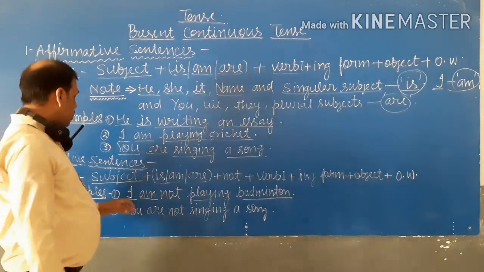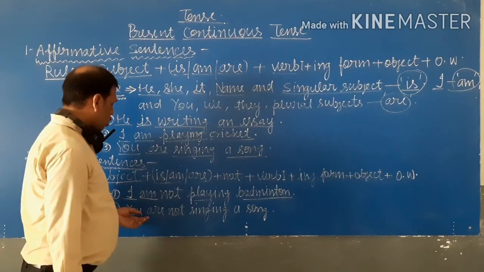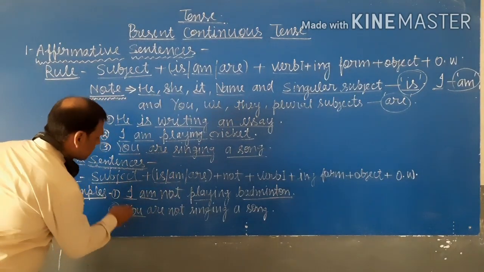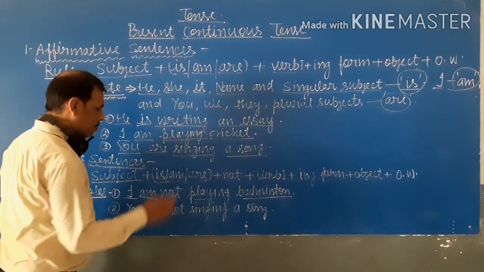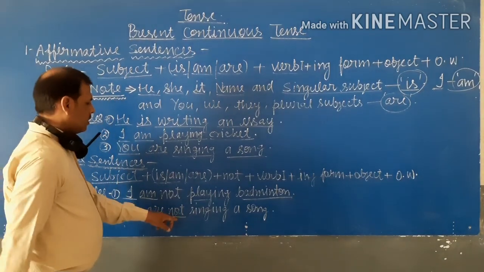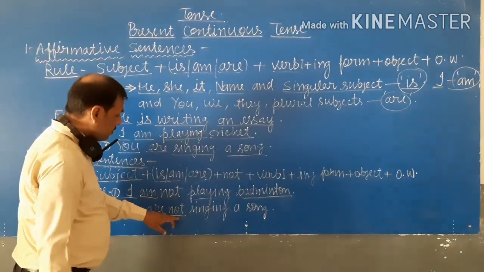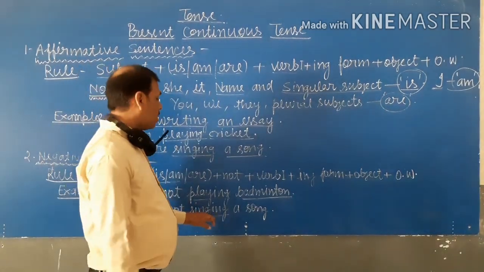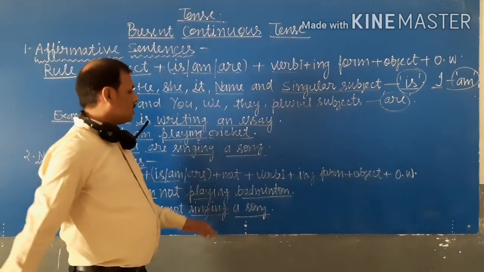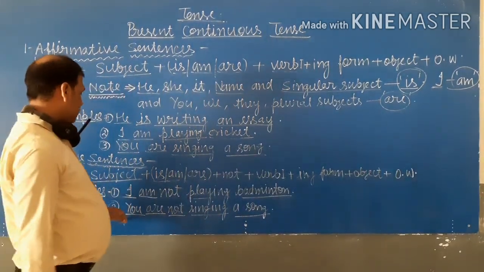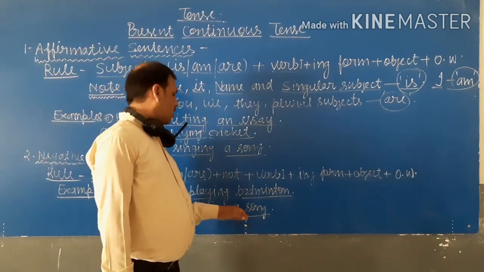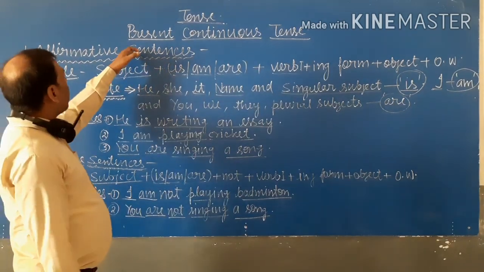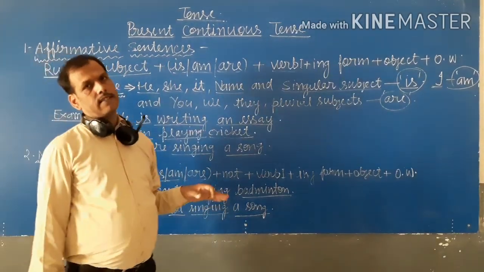Okay, student? Now second example is you are not singing a song. You is the subject, are is the helping verb, not, there is a negative sentence, therefore we will use not. Then singing is the ing form of the verb, and then a song. Therefore the sentence is you are not singing a song. Okay, student, this is the rule of affirmative and negative sentence.